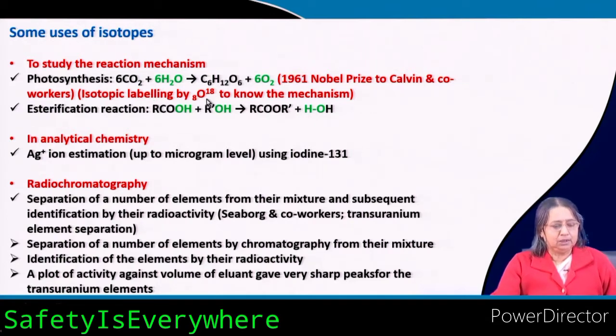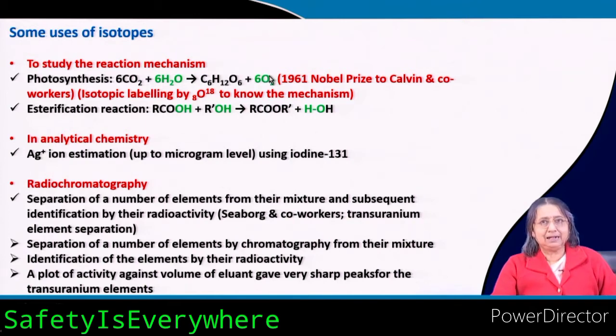Isotopic labeling means using an isotope of oxygen: oxygen is actually 16,8, but this is 18,8, an isotope of oxygen. If you take water with O18 and allow the reaction to go on, and you see that the oxygen produced contains O18, then you will understand that this oxygen is coming from water.